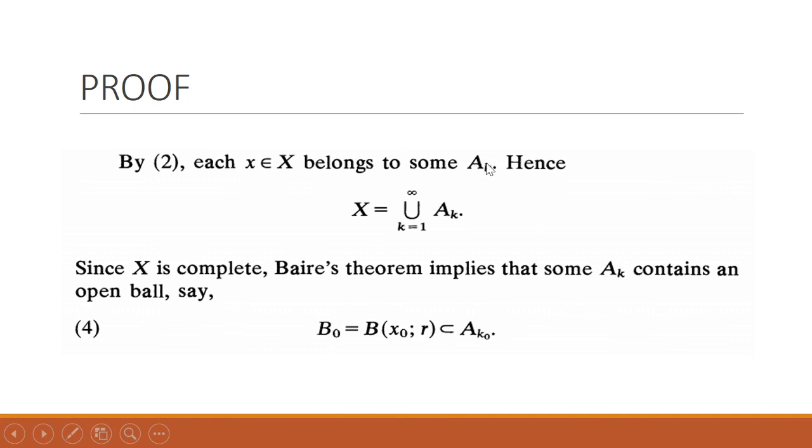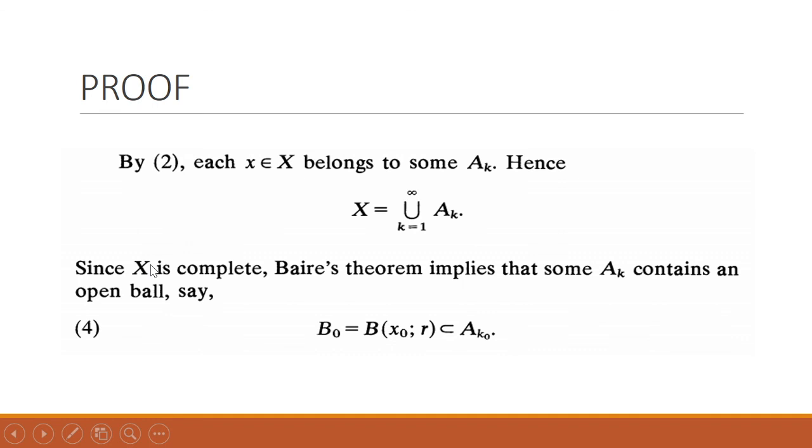It actually means that for k equal to 1, A_1 contains all elements of X for which the norm of T_n of x is less than or equal to 1, and similarly for k equal to 2, it contains all elements of X for which the norm of T_n of x is less than or equal to 2, and similarly for all k. So we can write X as a countable union of the subsets A_k.